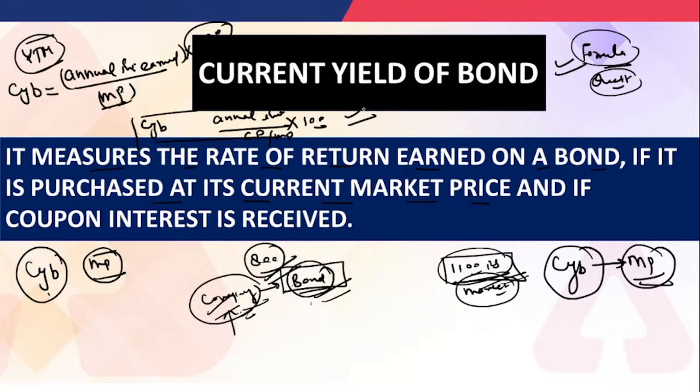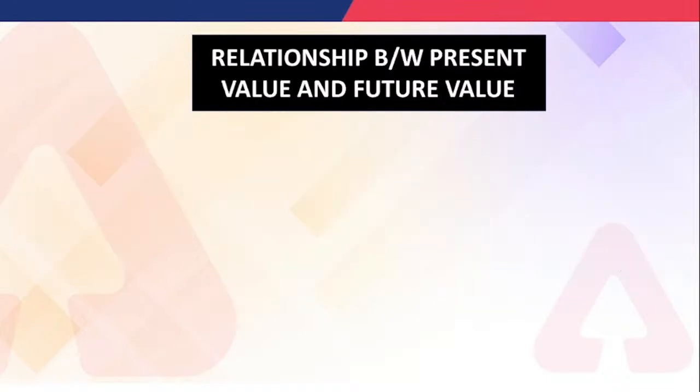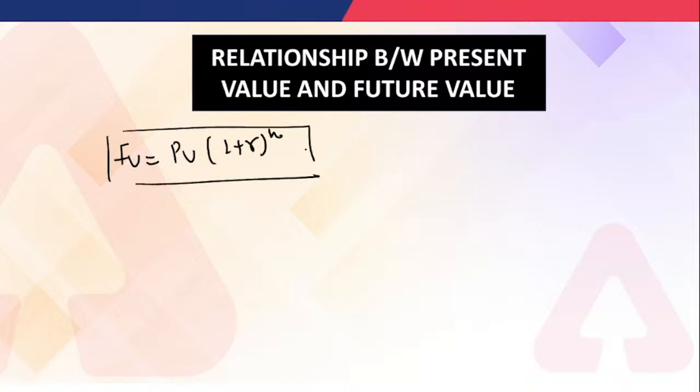All right. Now, another thing that is also very important is the relationship between the present value and the future value. Because when you solve questions based on the bond, you are going to get different types of questions, and there you should definitely know this relationship. So future value is equal to the present value multiplied by (1 plus r) to the power n. You are going to get questions where you have to calculate the future value in terms of the present value.